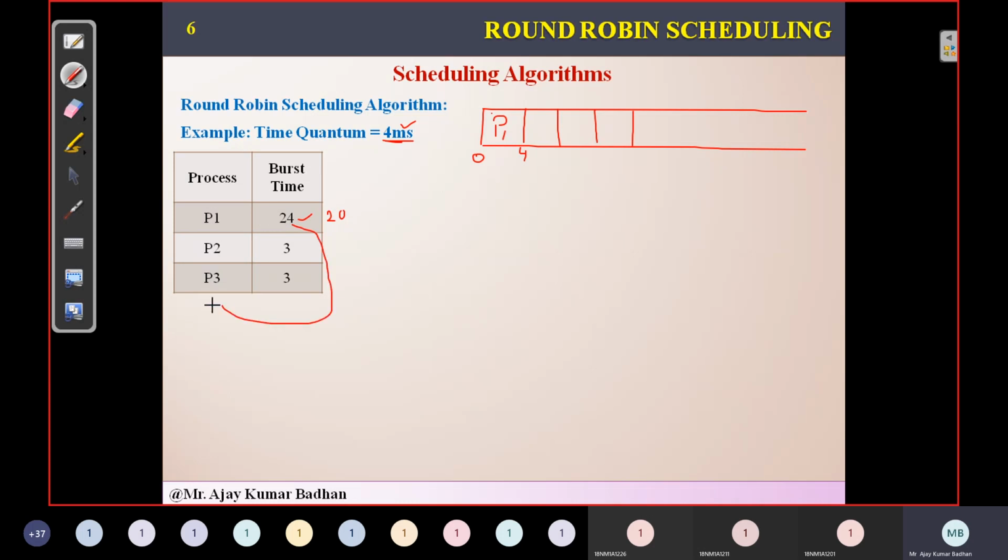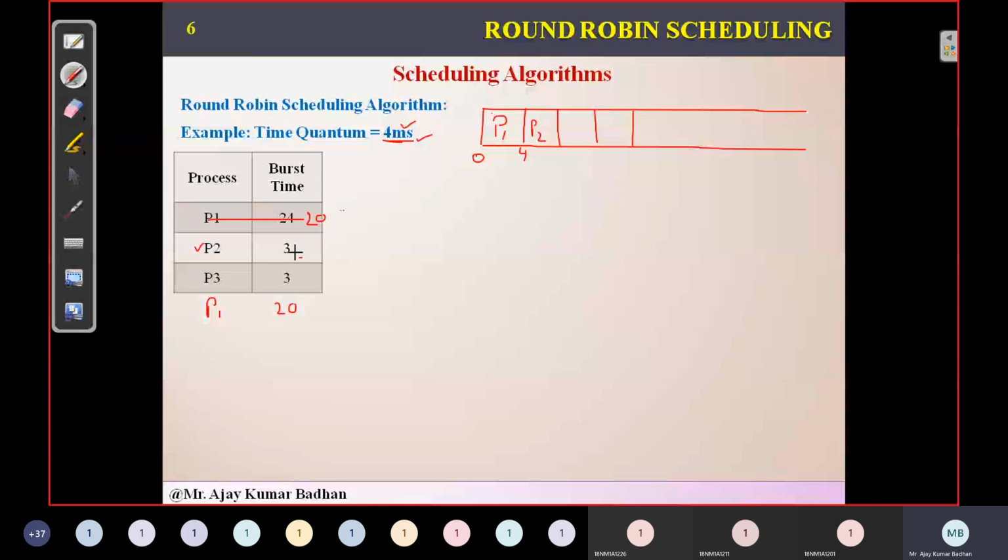Now this process P1 is brought here. First time, sorry, let me extend it. The first time the process P1 is given the task, he has completed 4 milliseconds of work. What is the rest remaining? 20. Now this P1 will come here. Let us suppose this is a queue, first in, first out. So I'm removing it and placing it here. What is the time he has? 20 milliseconds. Now what is the next process in the queue? P2. I will allocate P2. If we observe here, the time I am giving to this slot is 4 milliseconds.